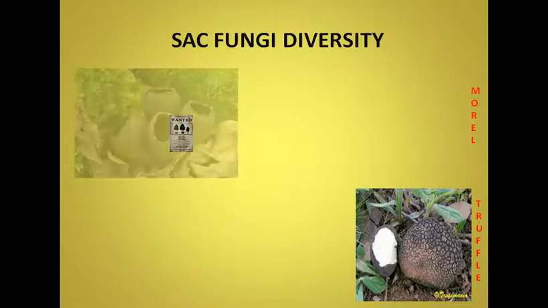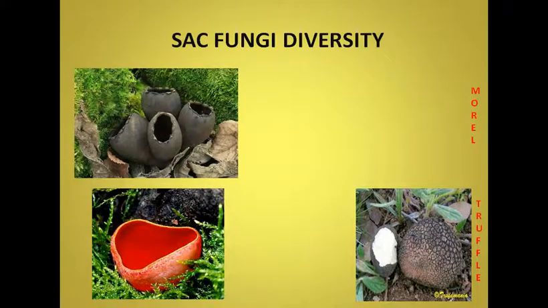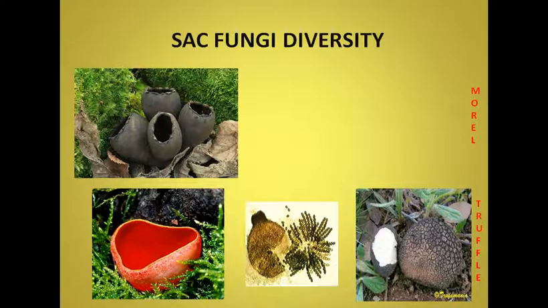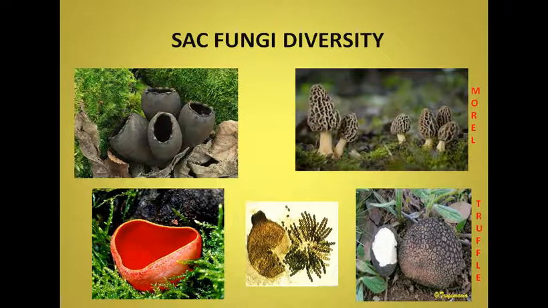Here you can see diversity among the sac fungi: cup-shaped fungi, conidia visible, Penicillium, the morels, and truffles. Truffles are a very expensive sac fungus, especially used as a delicacy in France. It is found underground and is searched for with the help of specially trained dogs and pigs.